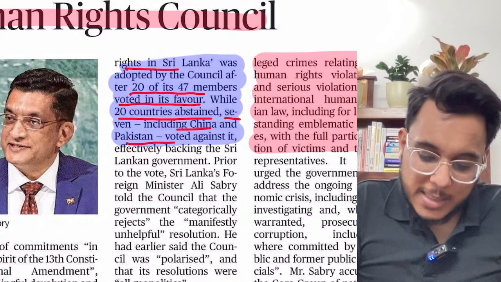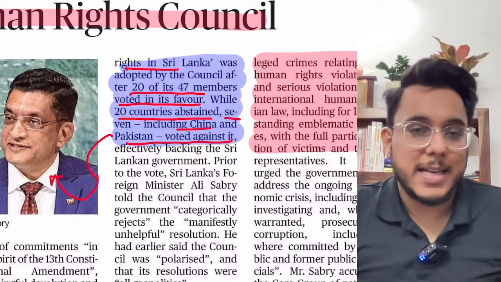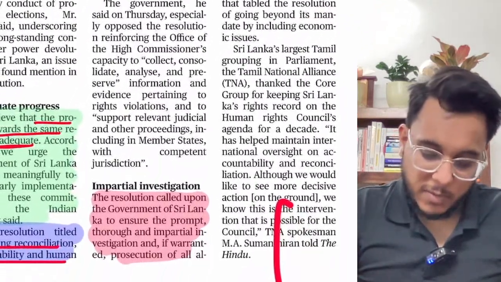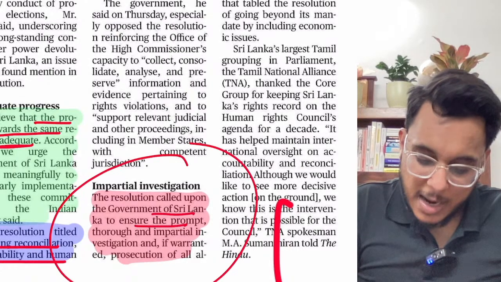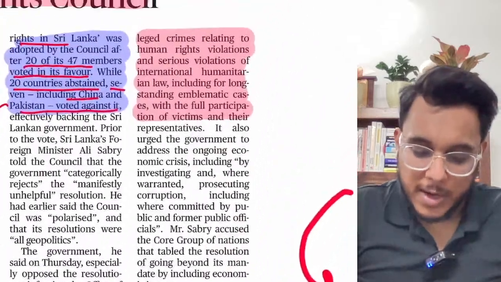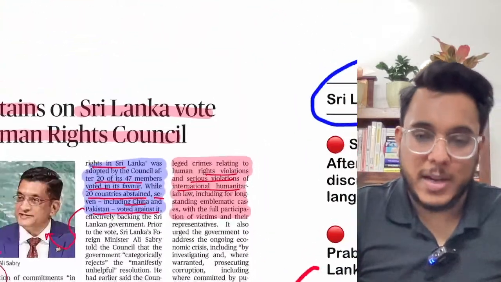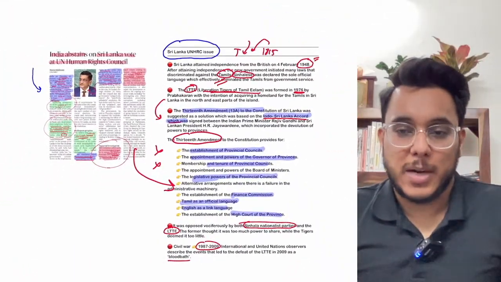7, including China and Pakistan, have voted against it. Voting against the resolution means supporting Sri Lanka. They said that no, Sri Lanka had not gone for any human right violation. So this resolution called upon the government of Sri Lanka to ensure a prompt, impartial investigation into the human right violations and serious violations of international humanitarian laws that have happened in the past. So this is something that has happened, guys, in this particular direction.